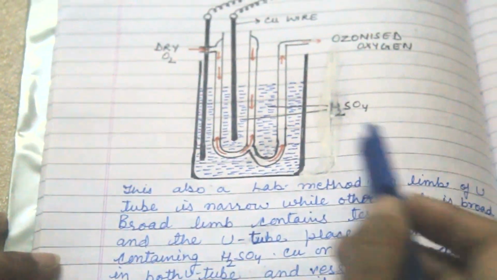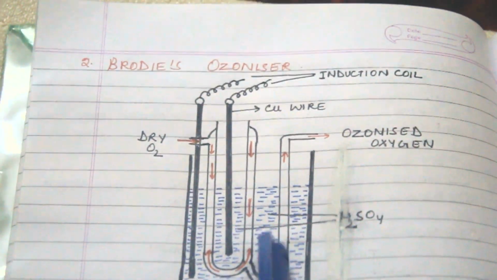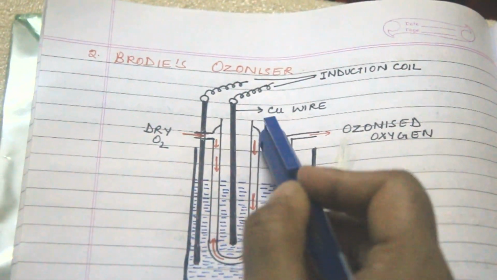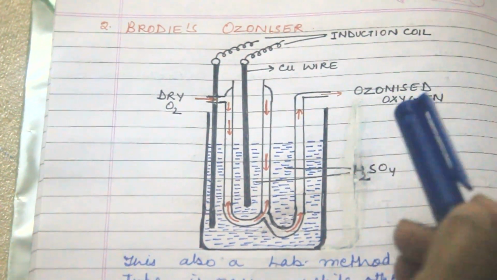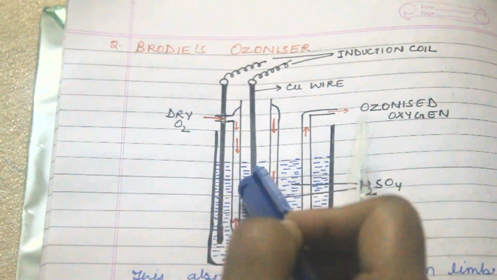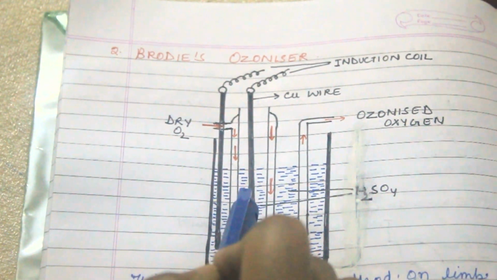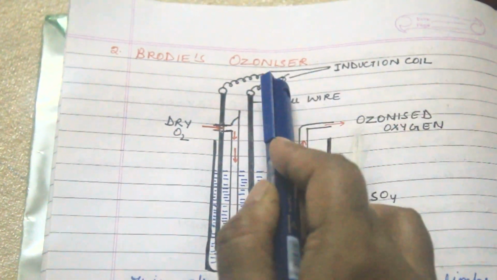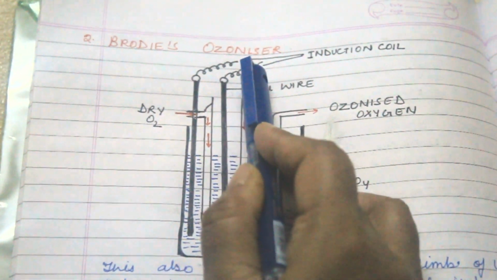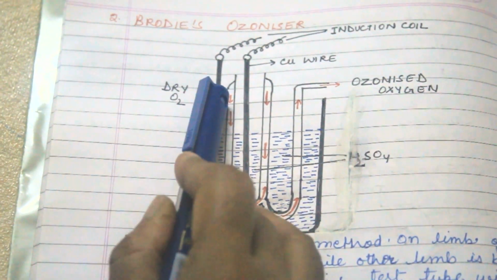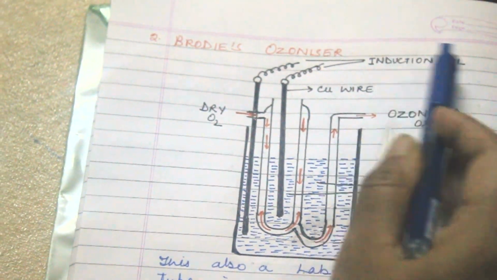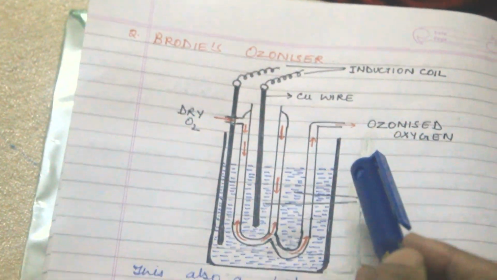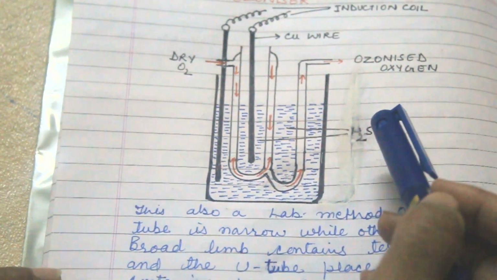Now Brodie's ozonizer: this apparatus contains H2SO4, sulfuric acid. One tube is narrow, another tube is broad, and a copper wire electrode is placed inside the H2SO4, and the induction coil is there, which passes current through it. When dry oxygen passes through this tube and the induction coil passes the current, then by silent discharge ozone is produced.